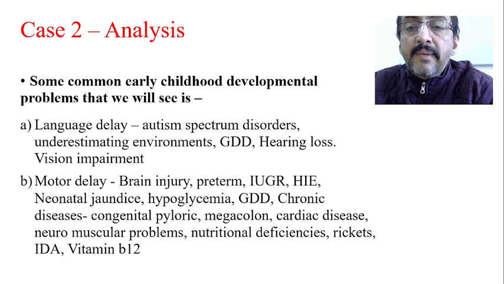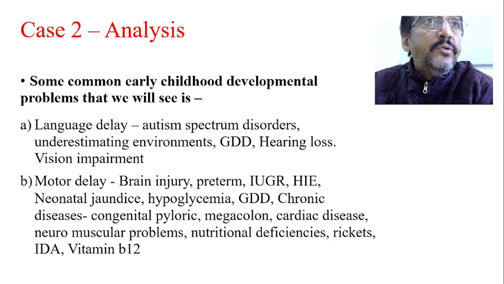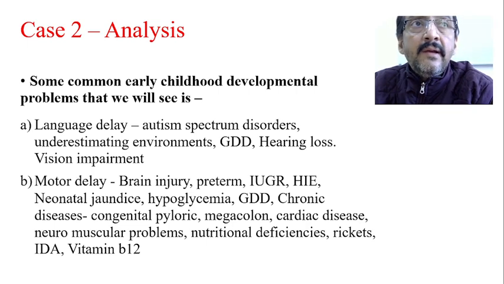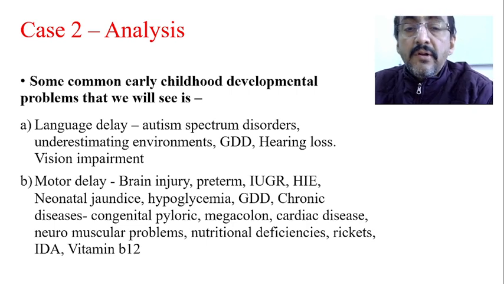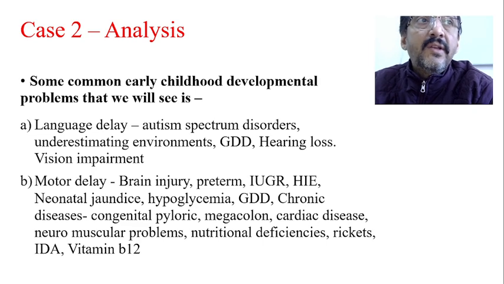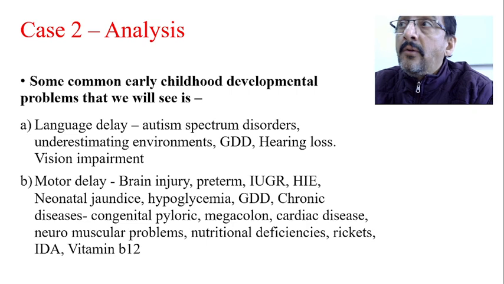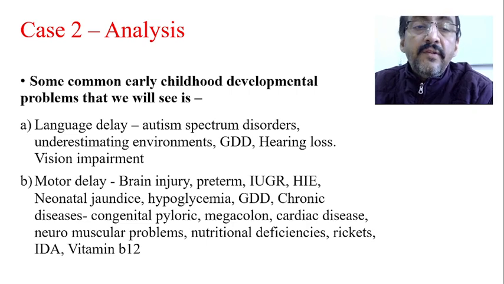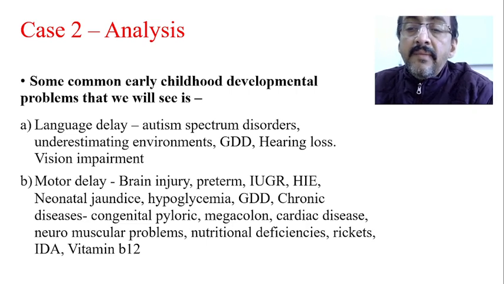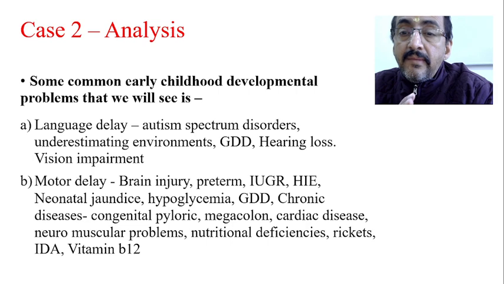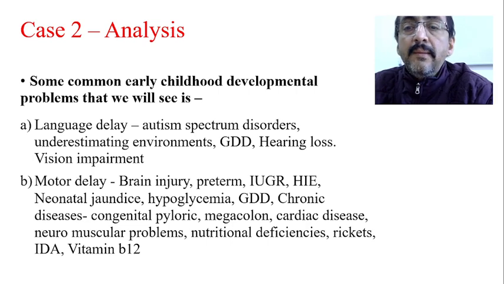Otherwise, brain injuries, preterm babies, IUGR babies, hypoxic ischemic encephalopathy, neonatal jaundice, hypoglycemia, global developmental delay, chronic disorders. For example, congenital pyloric disorders, congenital megacolon, some congenital cardiac disorders, neuromuscular problems, and nutritional deficiencies, rickets, inborn errors of metabolism, etc. Then vitamin B12 deficiency.